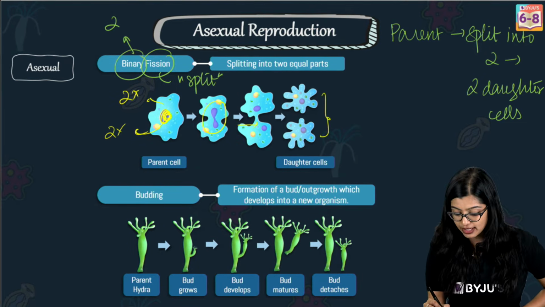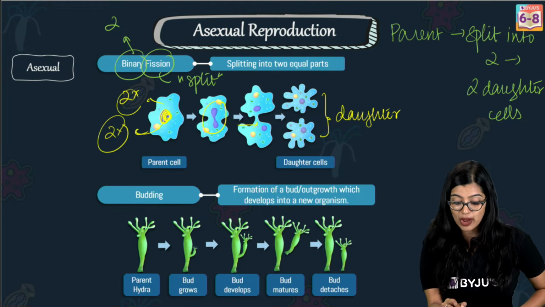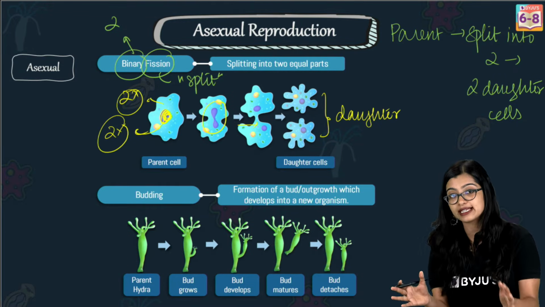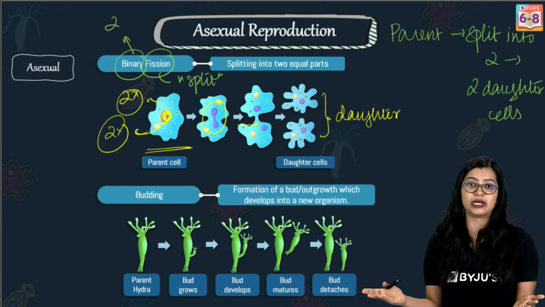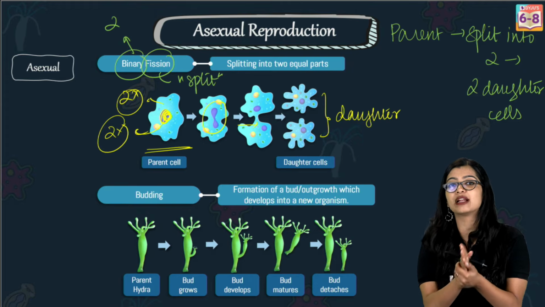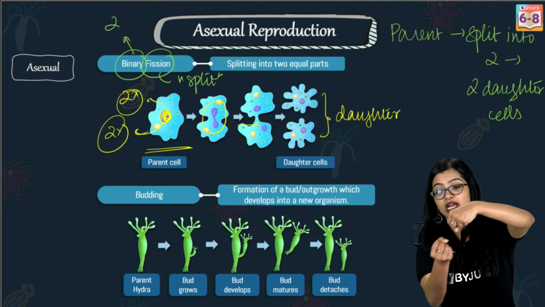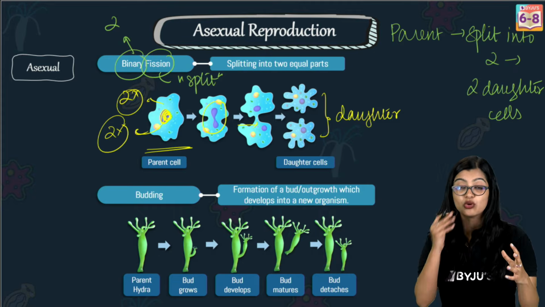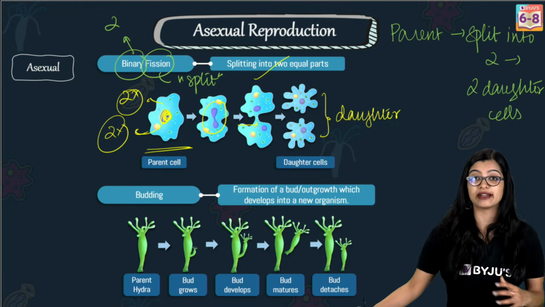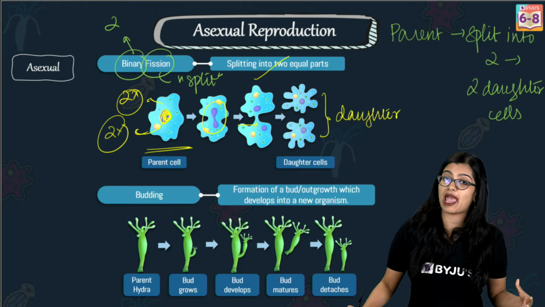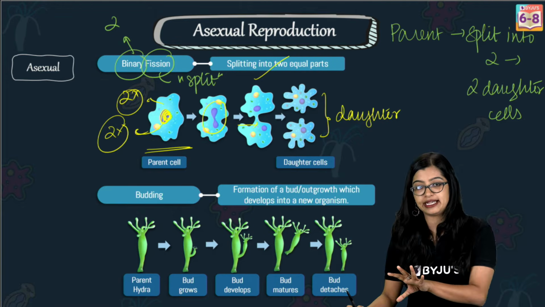And eventually, it will give rise to 2 daughter cells. So now you understand why it went 2x and 2x, so that when it splits, it's as good as the parent which had that amount of genetic material. This does not mean that genetic material becomes half. That is a misconception. Rather, it makes a copy so that it can go to 2 ends and 2 identical daughter cells are produced. So that is binary fission, where splitting of the parent cell into 2 equal parts takes place.